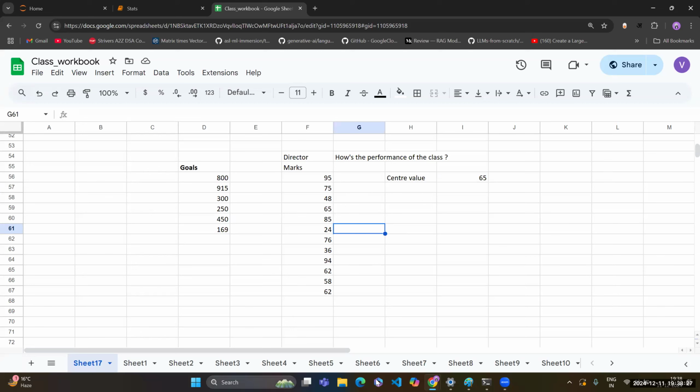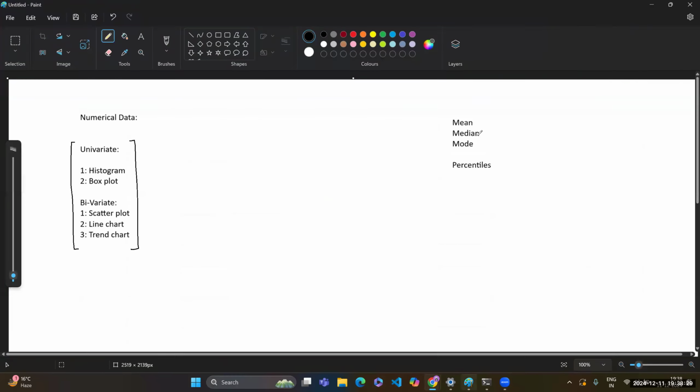The center values that we use in data analytics are mean, median, and mode. Generally in the plots, you will get these values. Most of the time we actually use the mean of the data. Now, today we are going to create some plots in Tableau for numerical and categorical data. And let's have an introduction to Tableau.